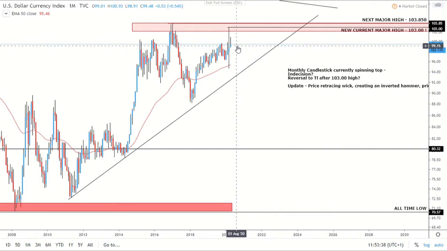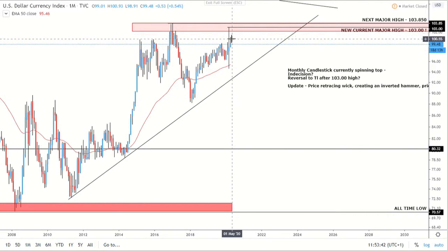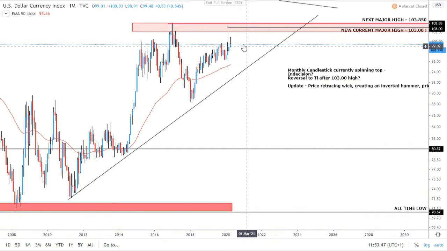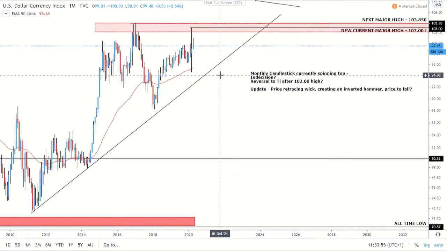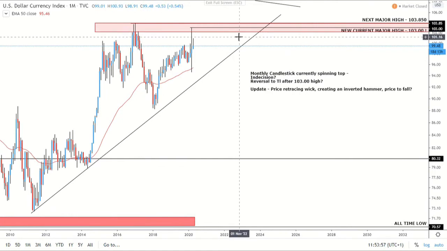And we have seen, this month so far, that retracement of that wick, or filling of that wick, and then we're coming down, and we've ended up with an inverted hammer after last week. But obviously it's only the start of the month, so we can't take too much away from that. So of course we're probably expecting price to fall, looking straight at the monthly.